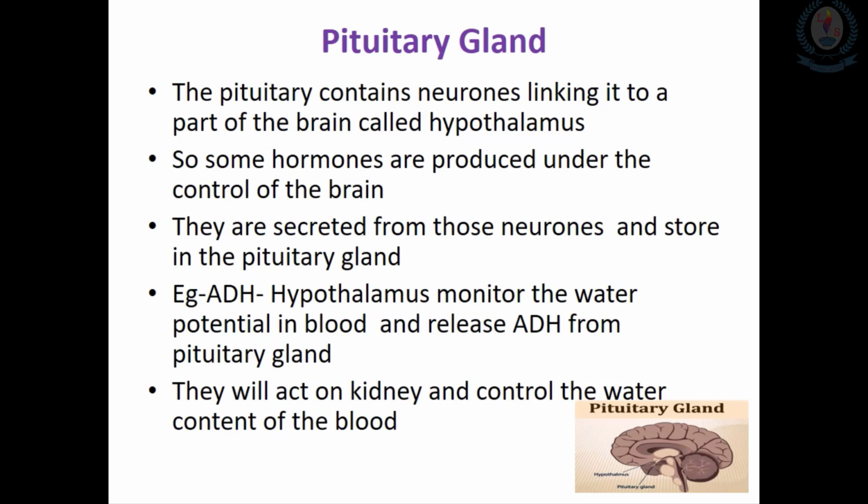So other than the hormones which regulate reproduction and the hormones which regulate the water content in our body, another hormone produced by the pituitary gland is growth hormone. This growth hormone speeds up the rate of growth and development in children. So these are some examples of hormones produced by the pituitary gland.